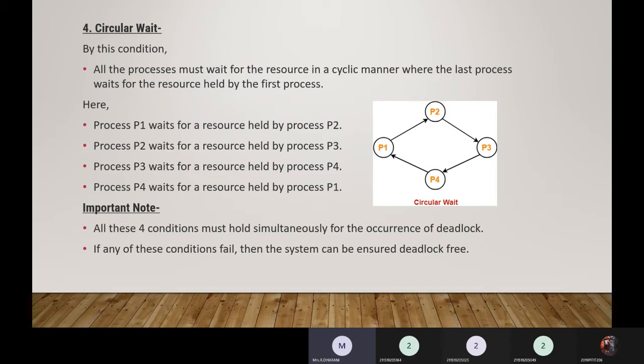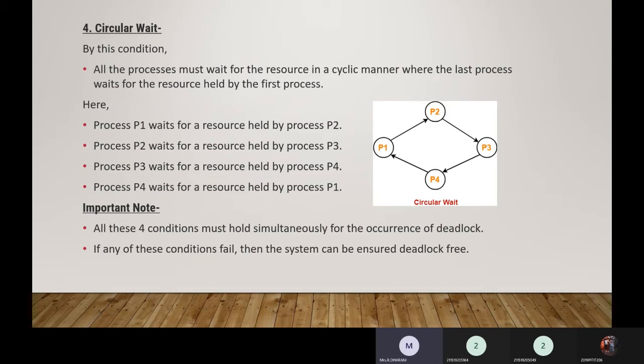As you can see, process P1 wants some resources, but they are held by process P2. Process P2 wants some resources, but they are held by process P3, and P3 wants some resources, but they are held by P4, and P4 wants resources, but they are held by P1. So it is in a cyclic manner. All the processes are waiting for resources. If this continues, no process will complete its work. All the processes will wait infinitely.